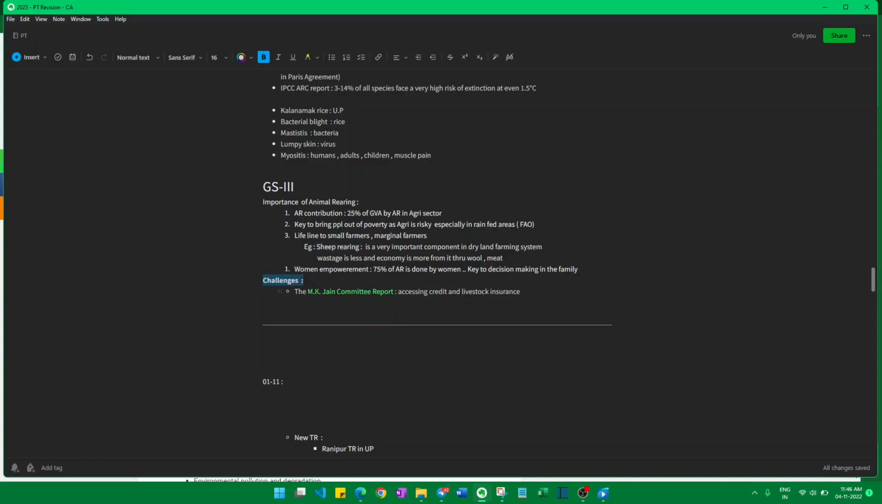And we have to highlight the challenges in animal rearing. Instead of writing challenges directly or generic points, we can quote the MK Jain report and then write our points. So that adds credibility to our answer, and we can get at least half an extra mark.